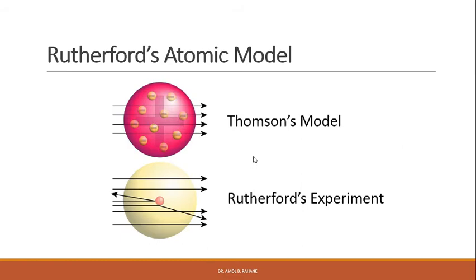These observations could not be explained according to Thomson's model of the atom. According to the Thomson model, the electric charge inside the atom is assumed to be uniformly spread through its volume, and with only weak electric forces exerted on them by the electrons, alpha particles would go right through the foil with hardly any deflection, or they would deflect only slightly through small angles, right. But what was the observation of Rutherford? In the Rutherford experiment, there is scattering through a large angle.